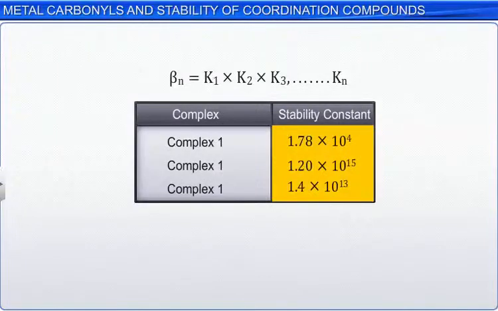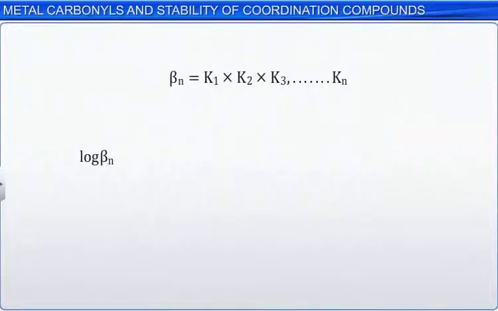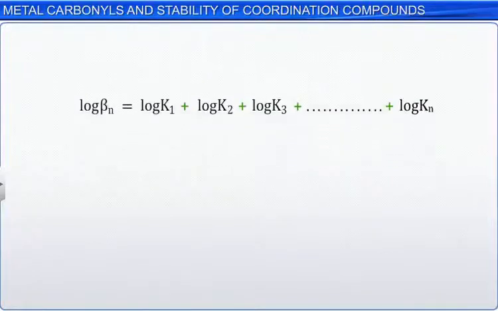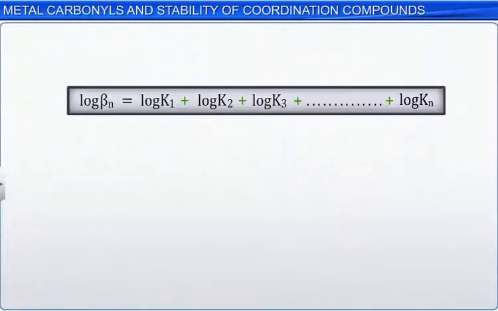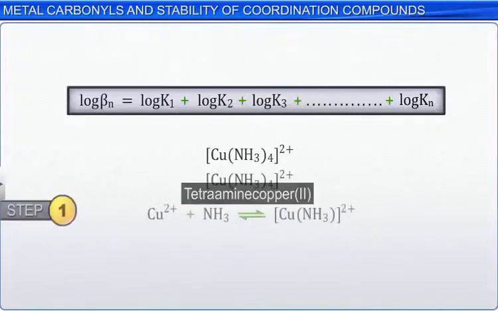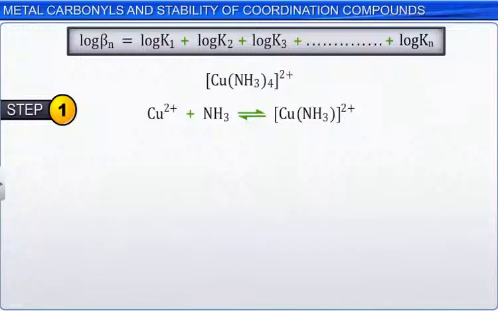Consider the formation of the complex tetraamminecopper(II) to understand this better. The addition of ammonia ligand to cupric ion may be considered the first step. The stability constant for this step may be written as K1 is equal to the concentration of Cu(NH3)2+ divided by the product of the concentrations of Cu2+ and NH3.